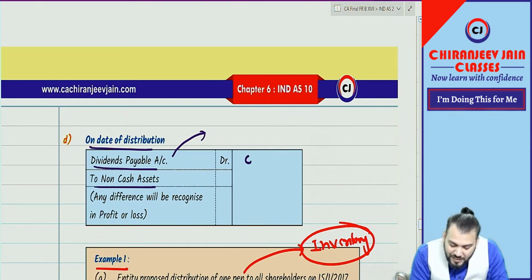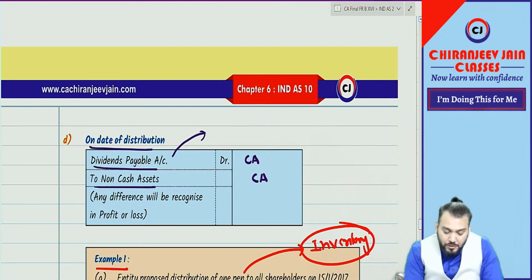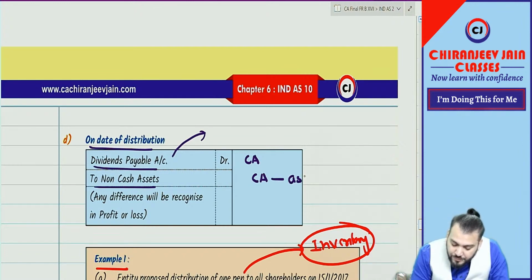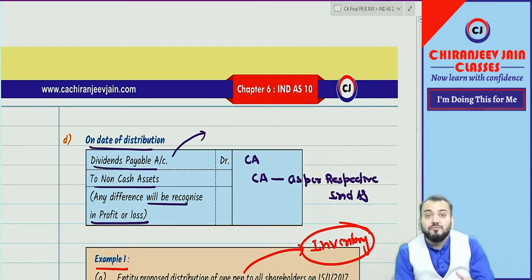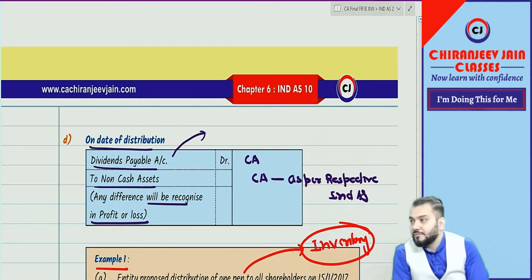Means we can say carrying amount and carrying amount. So this carrying amount is as per respective Ind AS. Any difference will be recognized in PL.